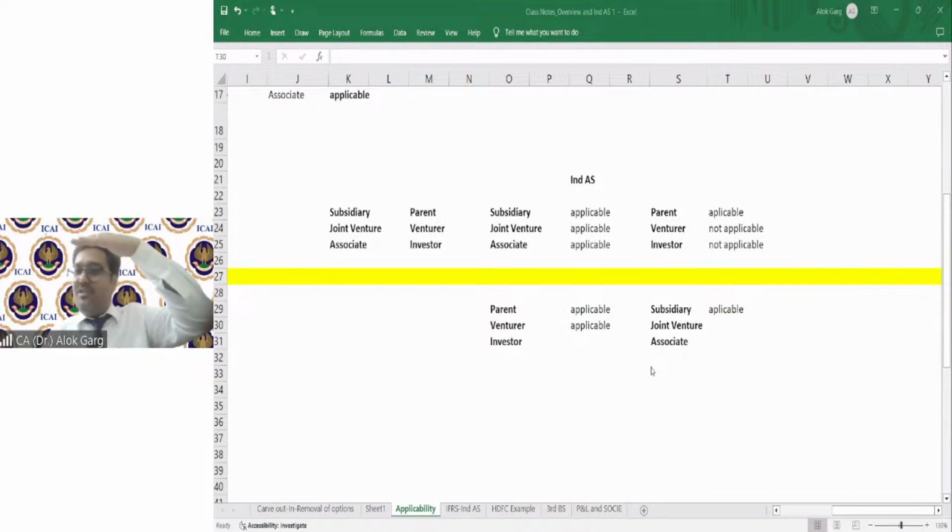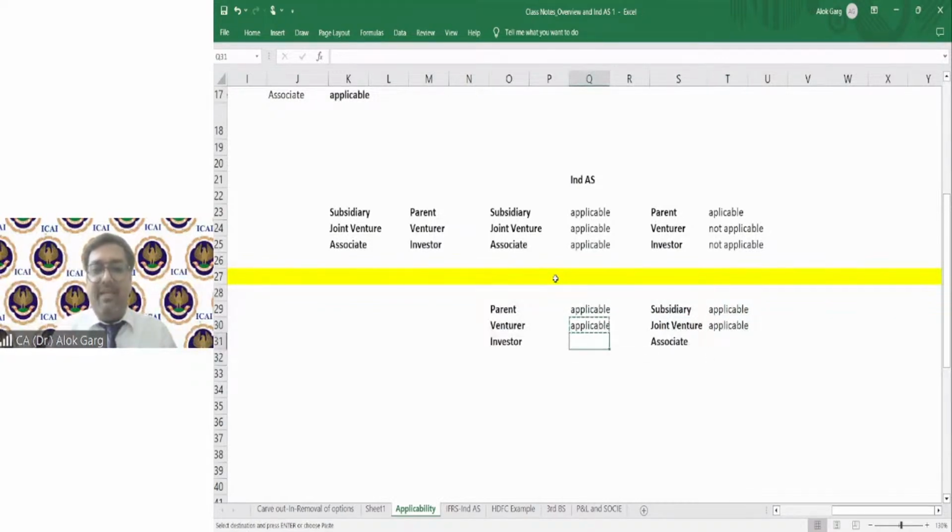This is a venturer company, and this is the joint venture. Jay is saying yes, you are right. Because on the downside, subsidiary, associate and joint venture, all the entities below are covered, but on the upper side only holding is covered. Yes, it is applicable.